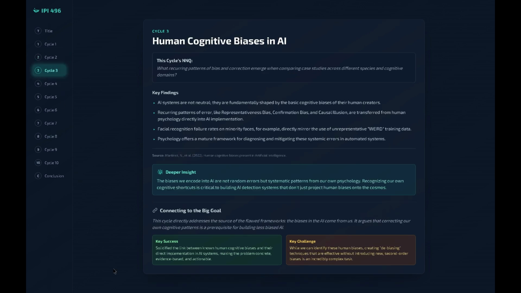Cycle 3, human bias in AI. Of course, these flawed frameworks don't come from nowhere. In Cycle 3, we found that the biases in our AI systems are direct reflections of the biases in our own minds. Cognitive shortcuts and patterns from human psychology, like confirmation bias, are being coded directly into our machines. We see this with real-world consequences, like facial recognition struggling with minority faces because it was trained on biased data. The takeaway is stark. To build less biased AI, we first have to recognize and correct our own inherent biases.